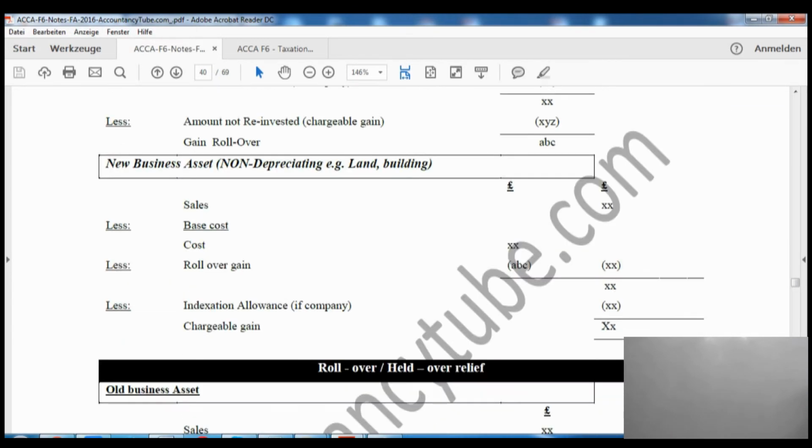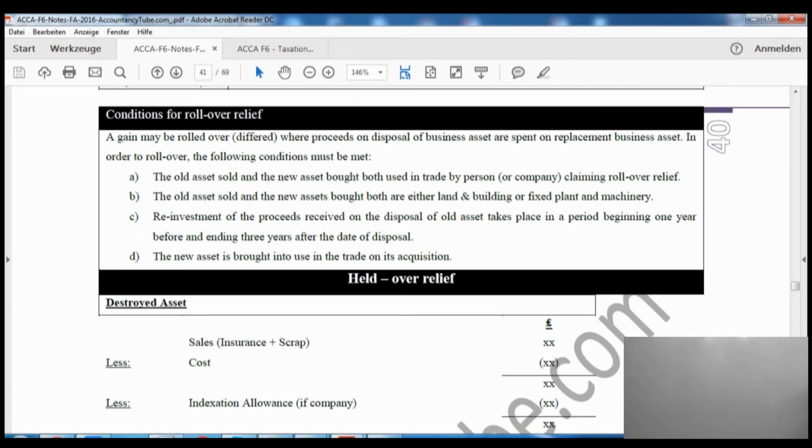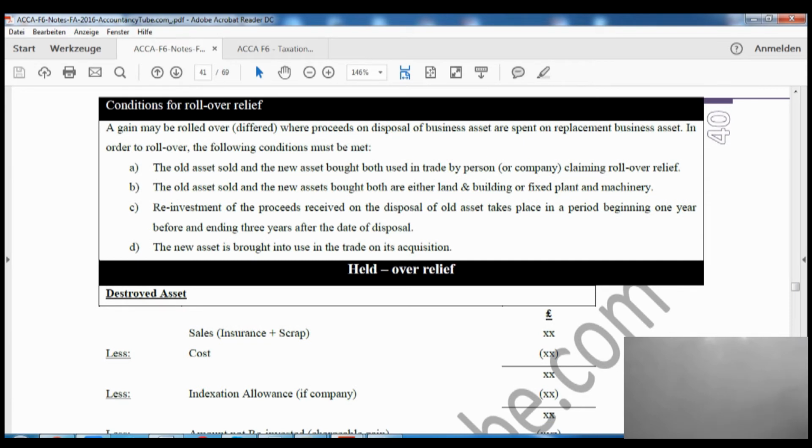Right? So let's go back again. After that, on page number 40, it tells us the conditions for the rollover relief. And please mark it as important, because these are very, very important for capital gains tax purposes. Right? So, conditions for rollover relief.